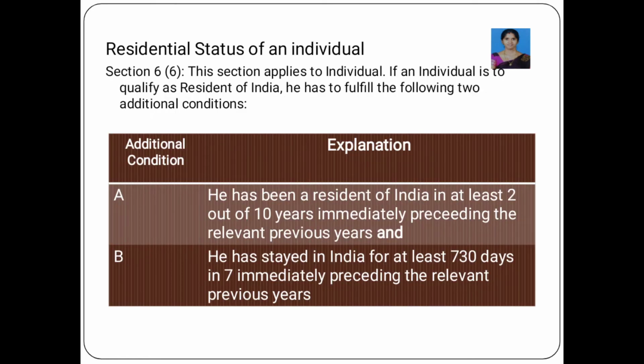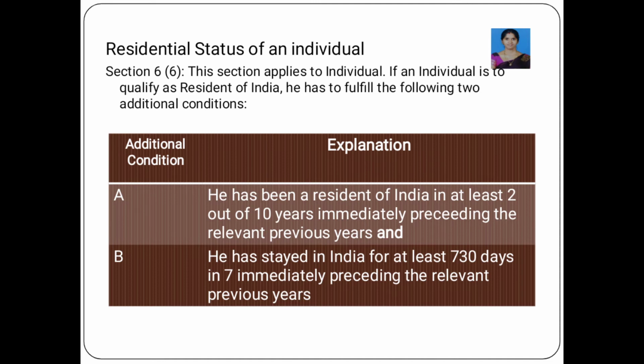The next one, additional condition. After the assessee has fulfilled the basic condition, the next step is to go for the additional conditions. There are two additional conditions, and the assessee has to fulfill both the first as well as the second additional condition. The first additional condition is that the assessee must stay in India in 2 out of 10 preceding previous years.